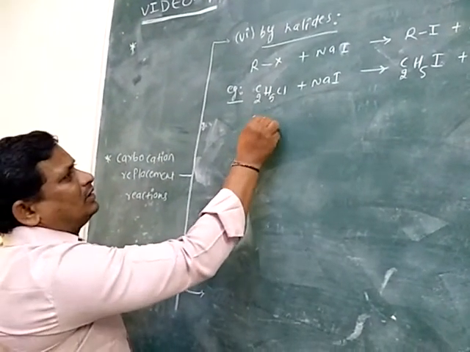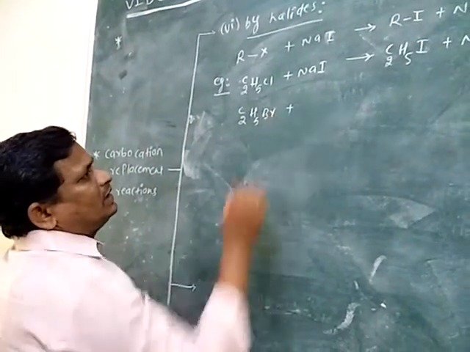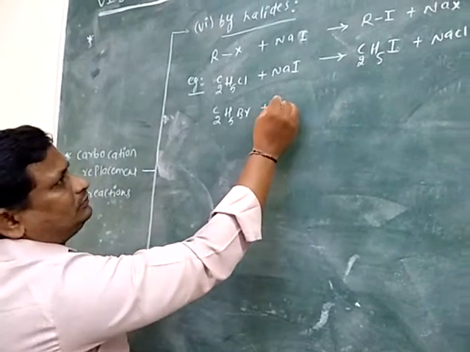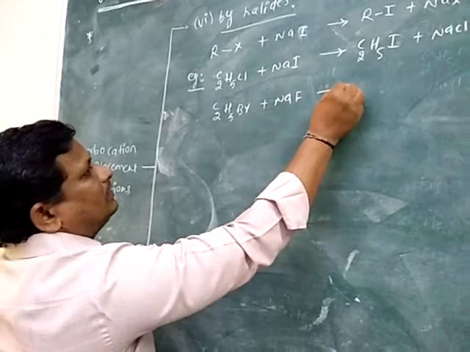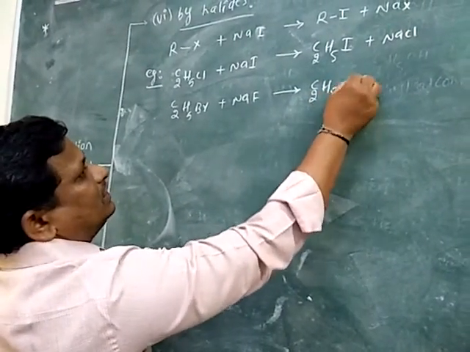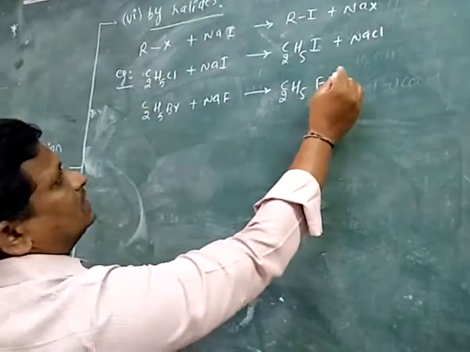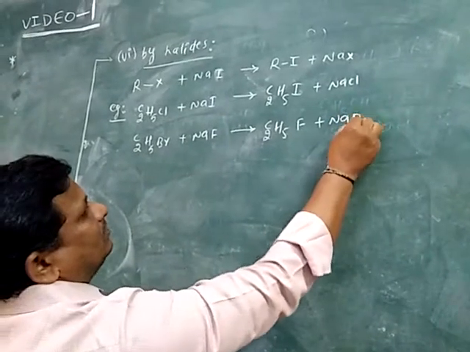For example, ethyl bromide, an alkyl halide, is treated with NaF. Then it gives C2H5F plus NaBr.